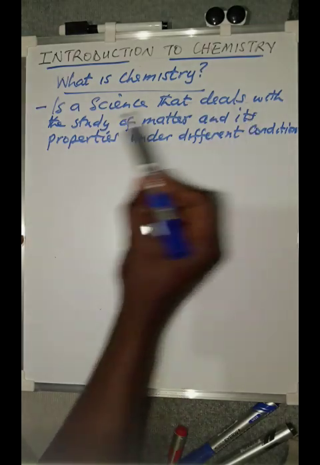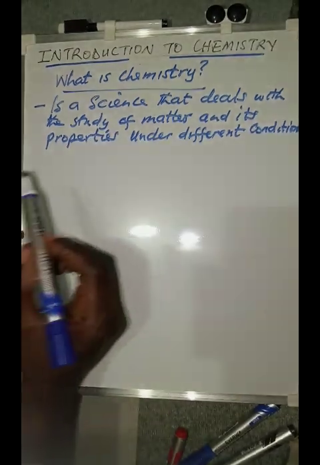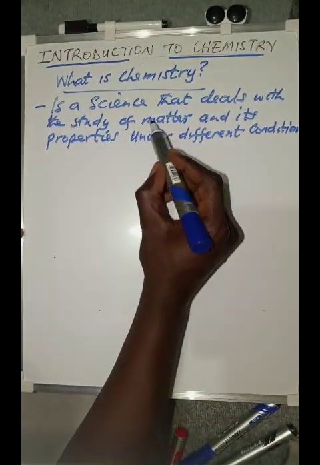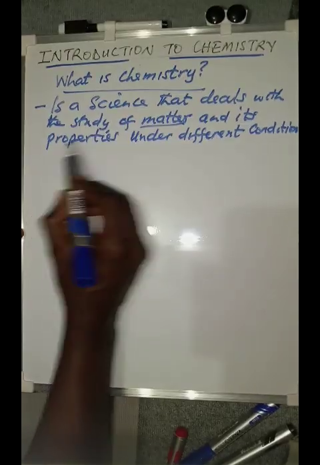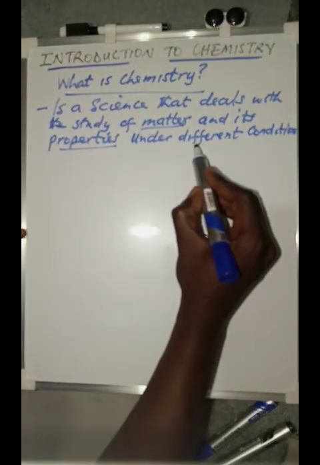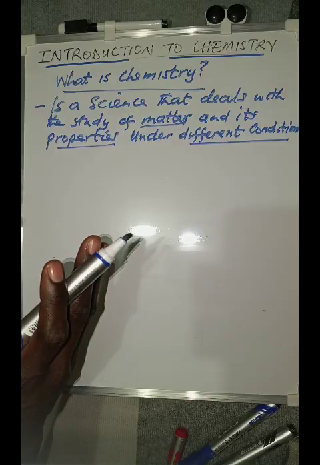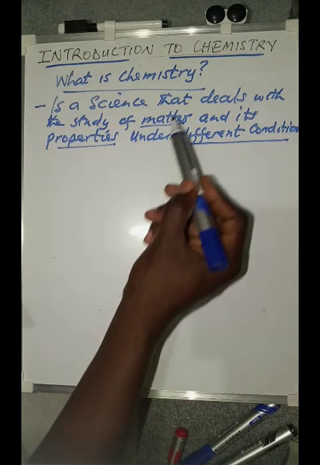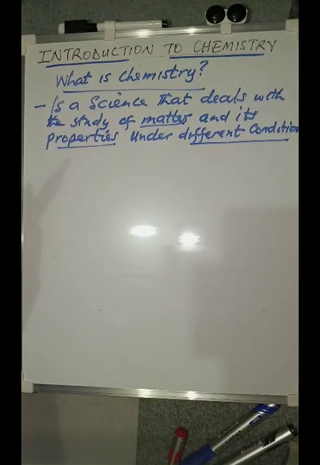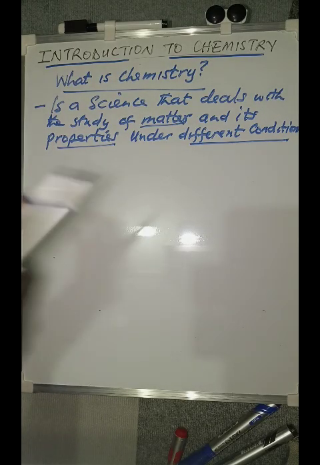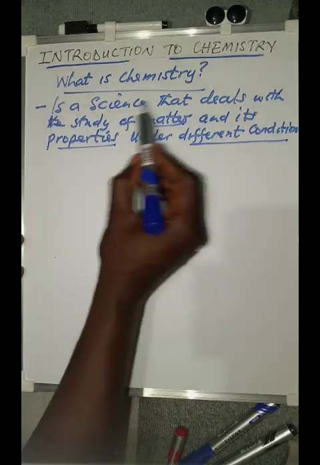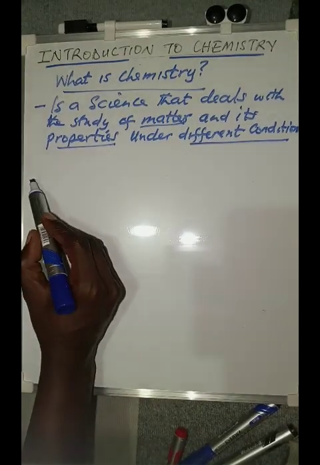So it's a science that deals with the study of, so mark these words, matter, properties, and also different conditions. So that is what we mean when it comes to chemistry. Now, what do these words that we are talking about here, matter, properties, and different conditions, mean? Of course, you need to understand that. So let me just break it down for you.